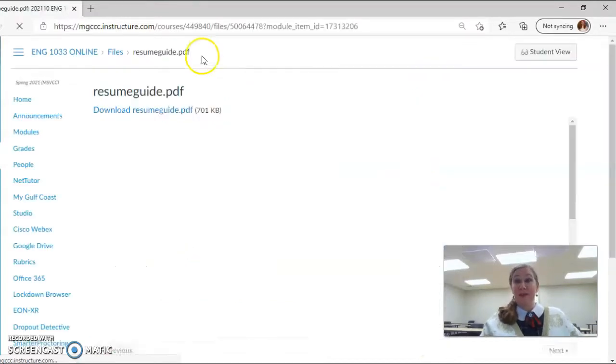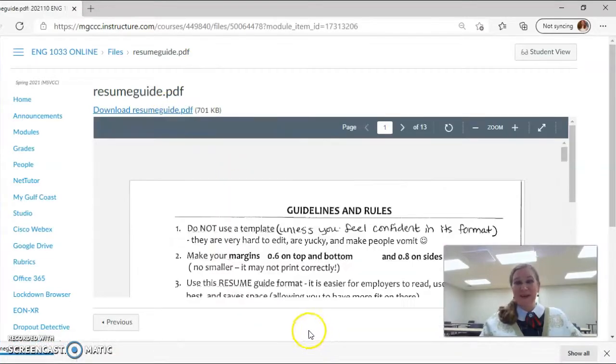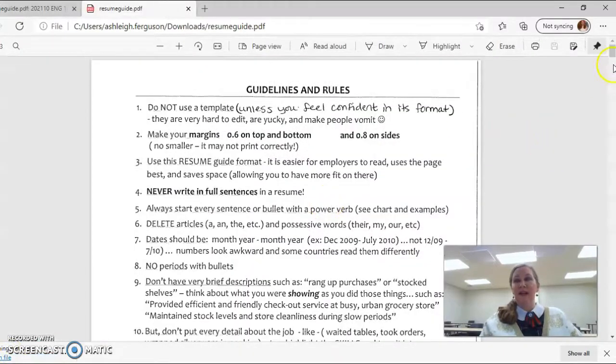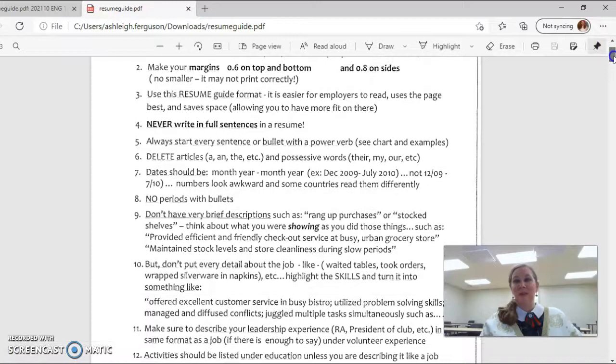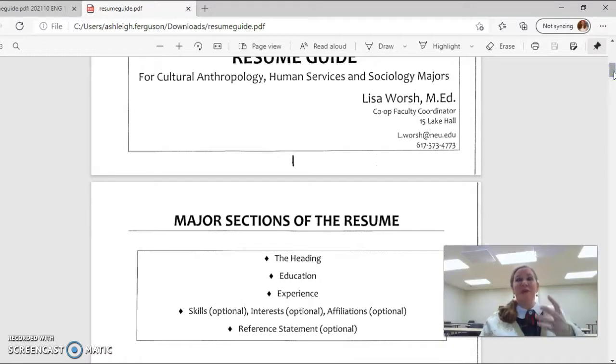I did not make this, but I'm going to pull it up. I give this to my Comp 1 students also. And you're going to notice with this particular handout, what I love about it is it gives you just basic guidelines and rules. This was written by Lisa Warsh, who actually works within cultural anthropology, human services, and sociology majors. So she works in human services where people learn to go out and hire people or be hired in the field of human services or human resources.